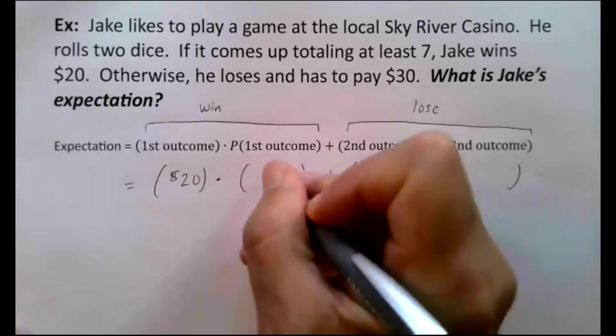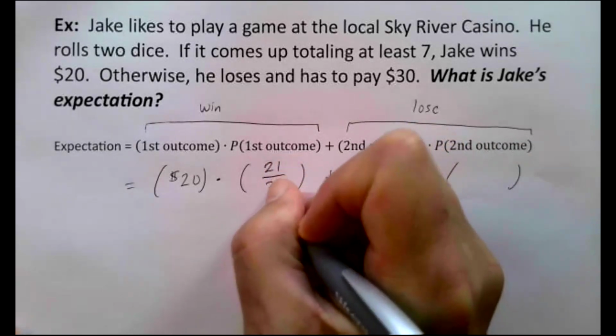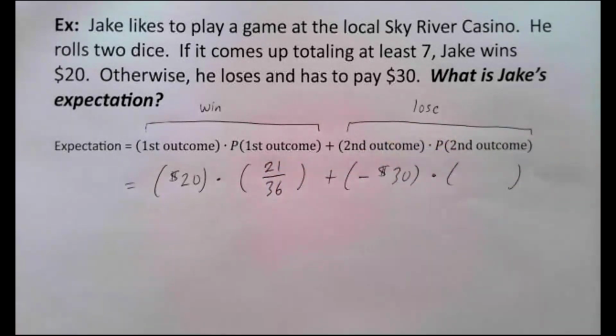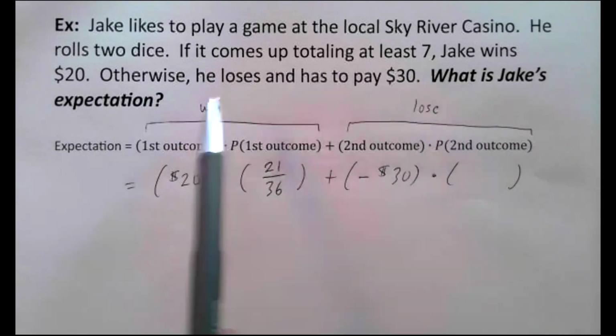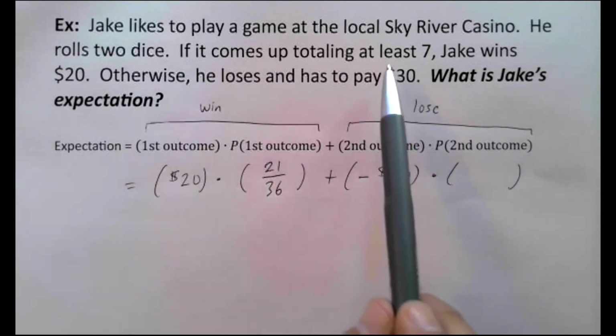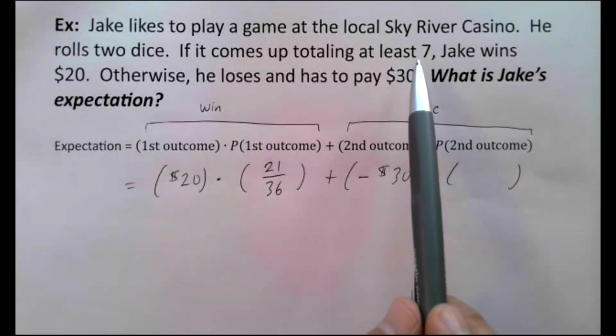In other words, I think there's a 21 out of 36 chance that Jake's going to win. If he goes and plays this game, there's a 21 out of 36 chance that he's going to win. What are the chances he's going to lose? Well, remember, he loses if they don't come up to at least 7. Otherwise, that just means if that doesn't happen, he loses, right?